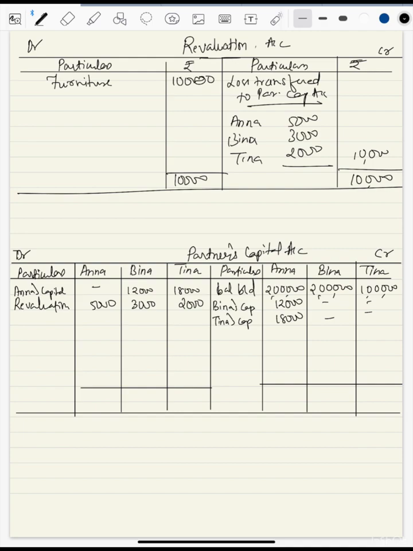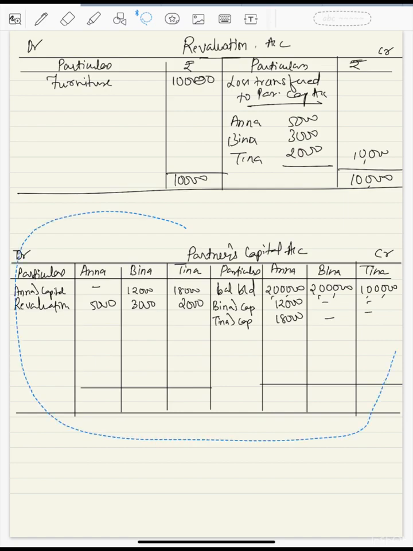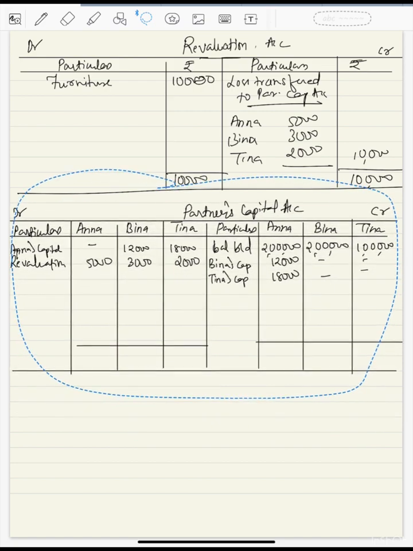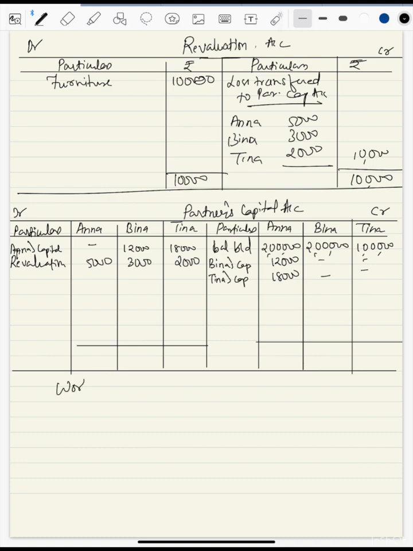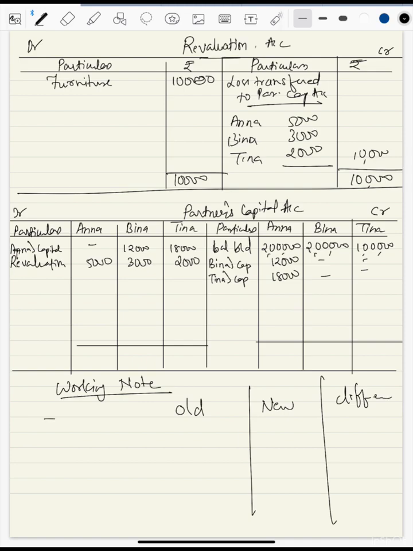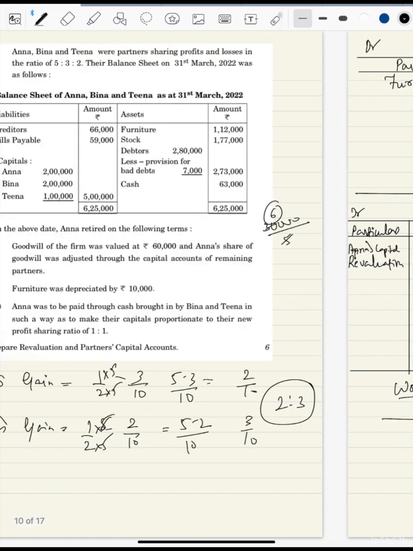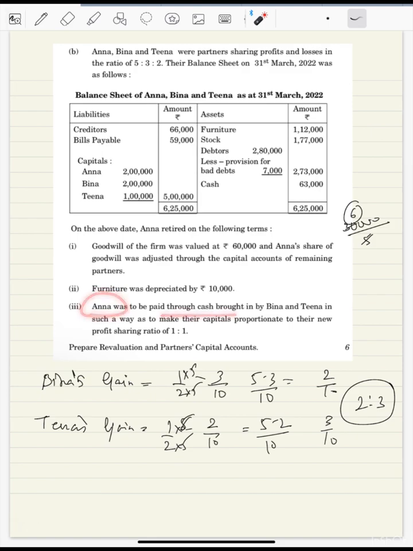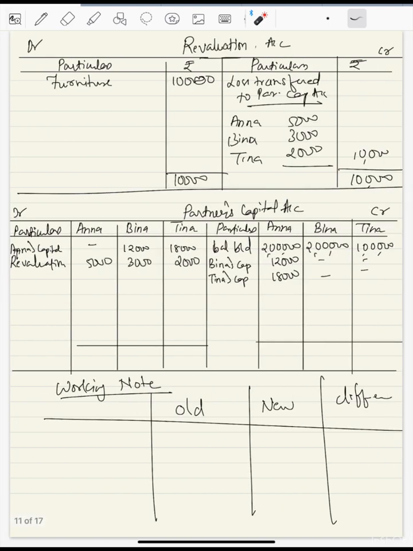So now we'll close this partners' capital account also. Okay. So before closing, we need to find out the adjustment of capital here. So we'll have to do some working part here. Under the working note, write down the old capital of partners and then the new capital, and then we'll get the difference, who will bring how much. Okay. So in this case, Anna is to be paid in cash, and that cash will be brought by Tina and Beena. So we need to take the closing capital of all the three partners to find out the full firm capital.